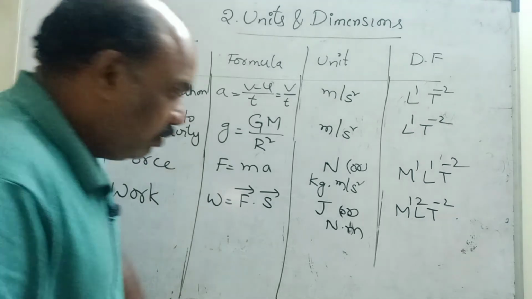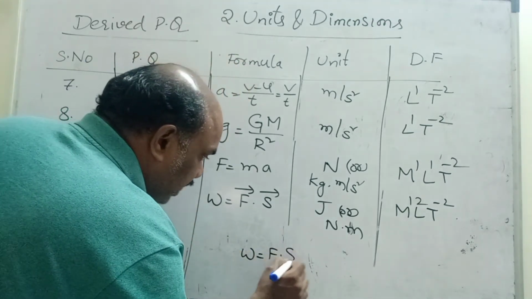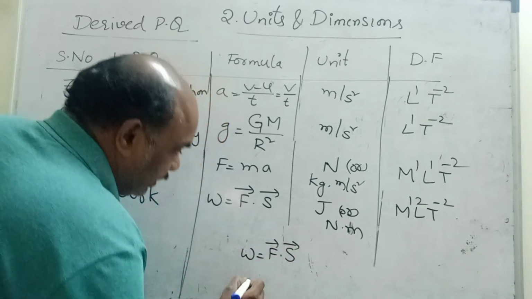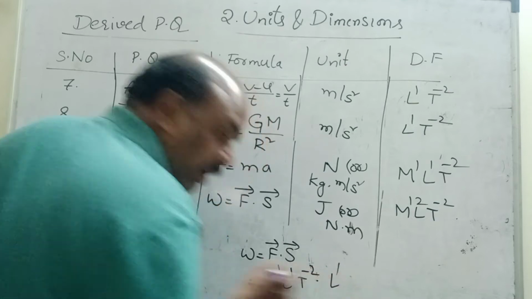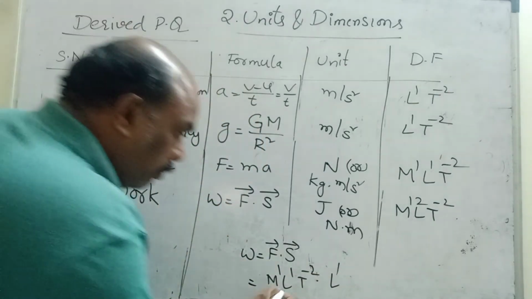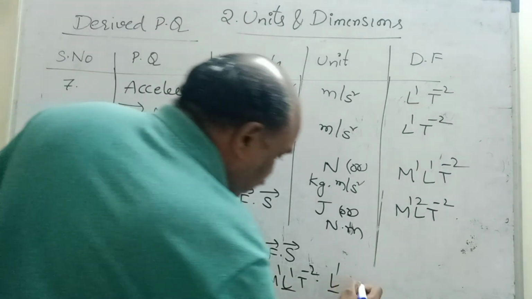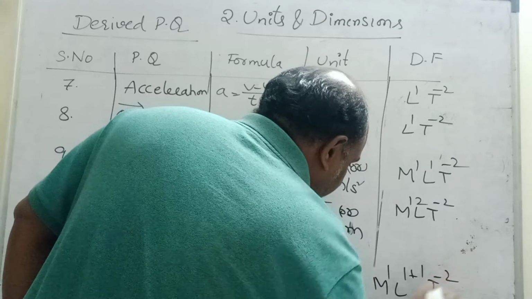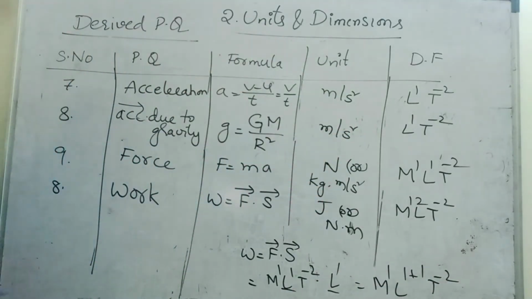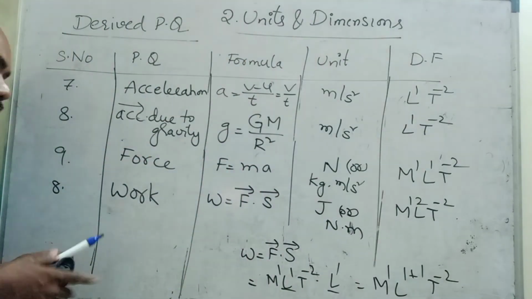Understand, children? Once again, I am doing here work is equal to force dot displacement, F dot S. Force is M1 L1 T minus 2 into L1. So bases are same. If bases are same, you can add powers. So M1 L power 1 plus 1, T power minus 2. This is M1 L2 T minus 2. Understand? Directly I wrote here M1 L2 T minus 2 for work.